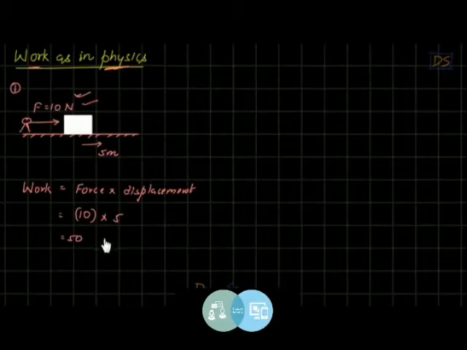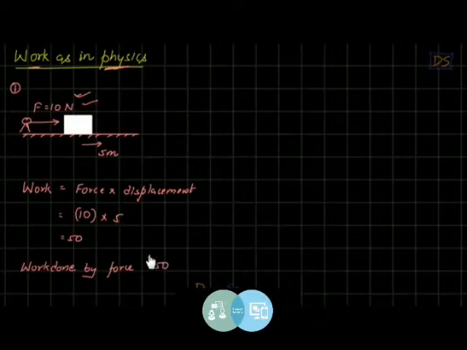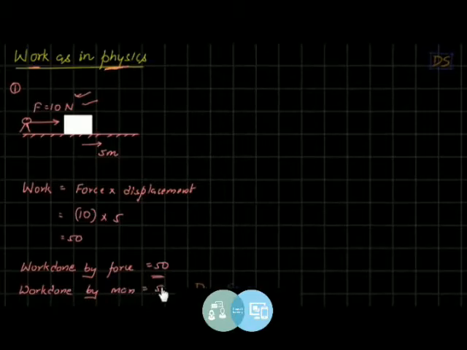It's so simple, students. Or it may also be written like this: work done by force equals 50. So the work done by this force, which is being applied by the man, is 50. Or we can also write that work done by man is 50. All these are the same things. You can write work done by force is 50, or work done by man is 50, because the man only is applying that force, students.